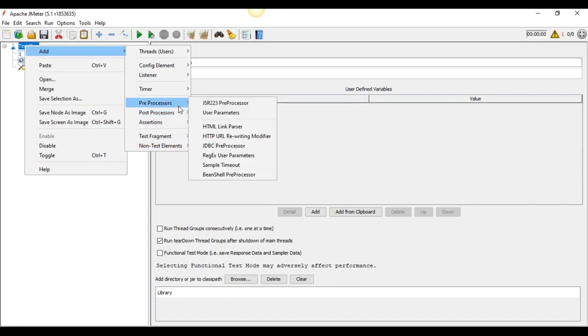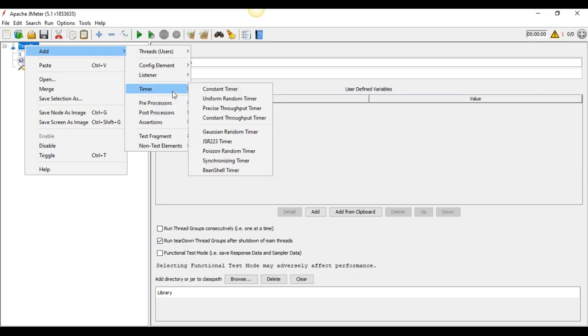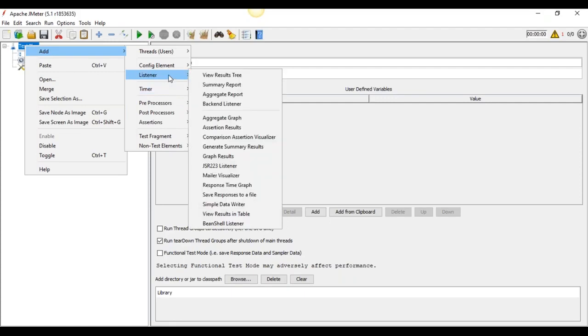I will tell you later about all these steps, what each step is, how it works, and why we are using this term.